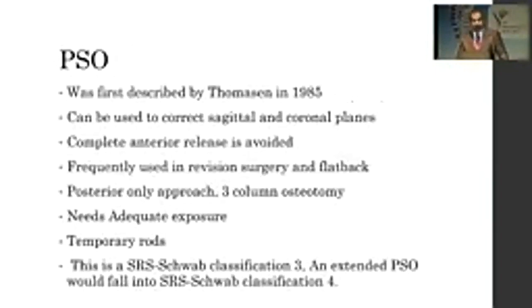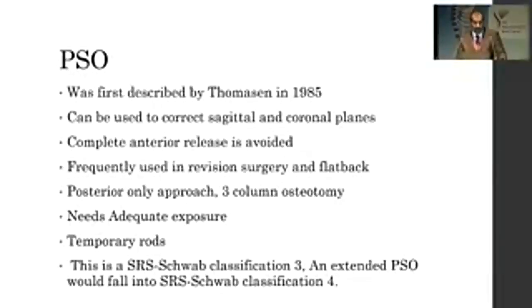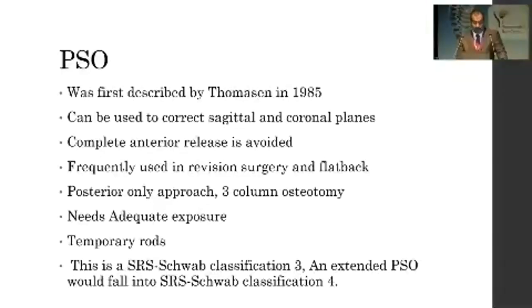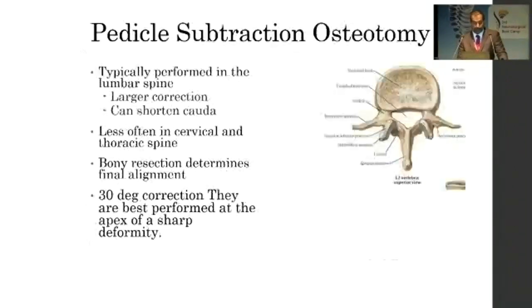The pedicle subtraction osteotomy was first described by Thompson in 1985. It can be used to correct sagittal and coronal planes. Complete anterior release is avoided. Frequently used in revision surgery and flat back. A posterior-only approach and a 3-column resection is done. It needs a larger exposure, and temporary rods are applied because it's a destabilizing surgery. And it is SRS classification 3, if you extend it, it falls into 4.